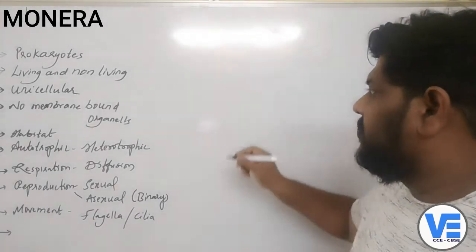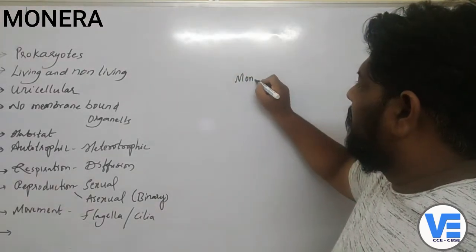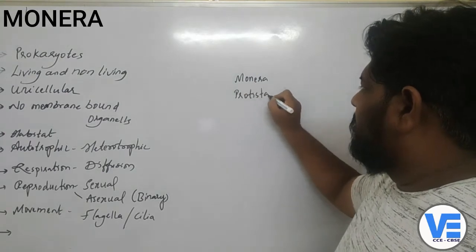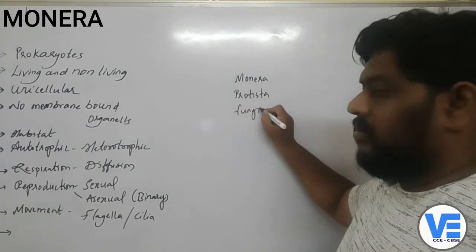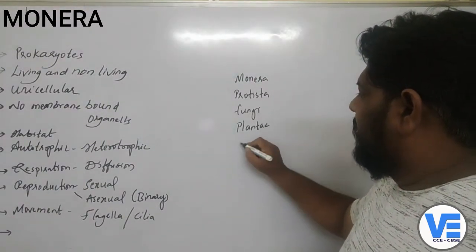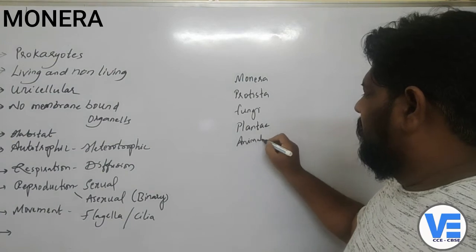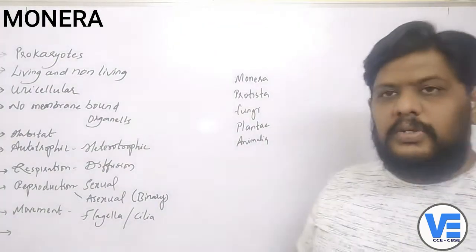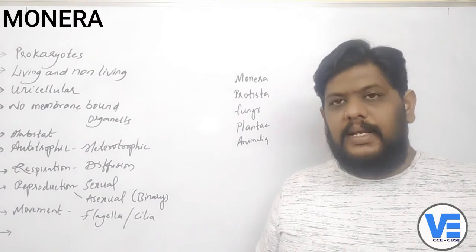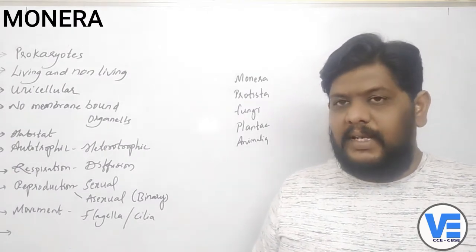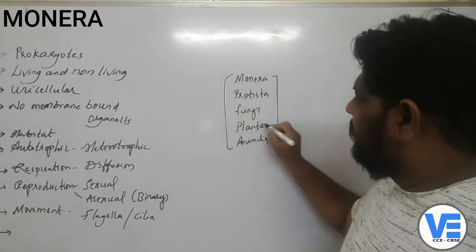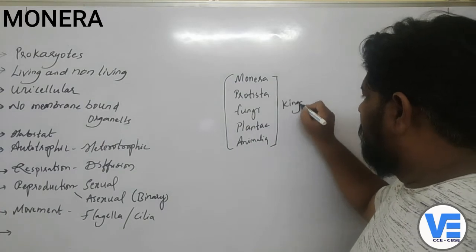So what are the 5 kingdoms? One is Monera, Protista, fungi, plantae, animalia, right? So these are the 5 kingdoms into which Thomas Whittaker divided or classified the living organisms. Now these 5 are the kingdoms. These are the kingdoms, right?